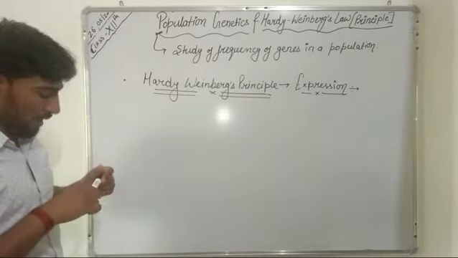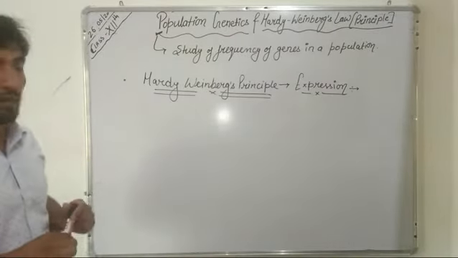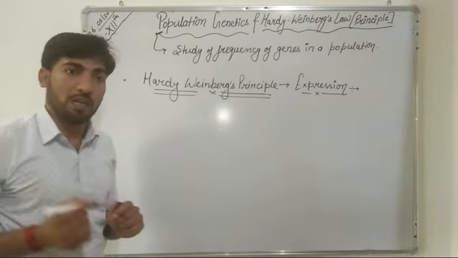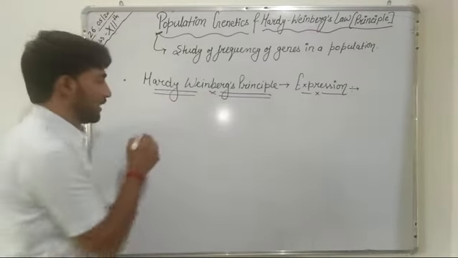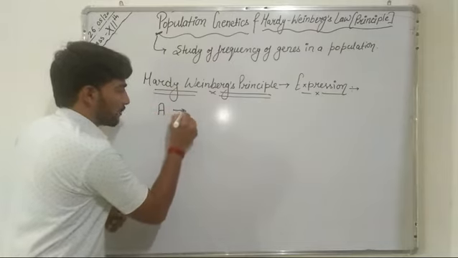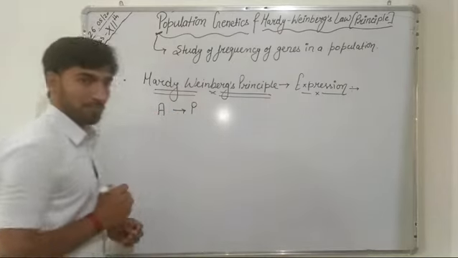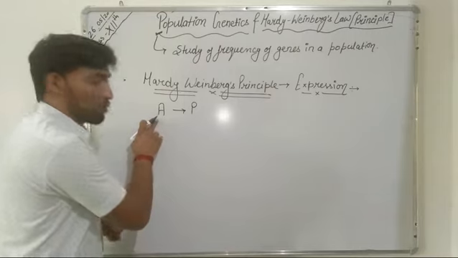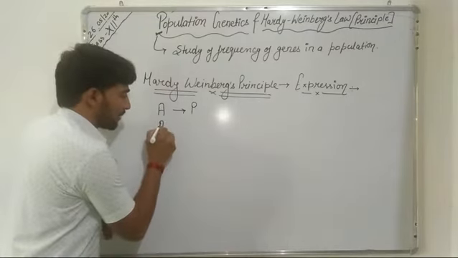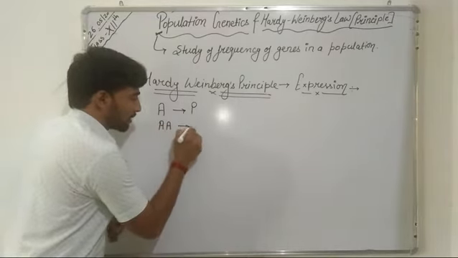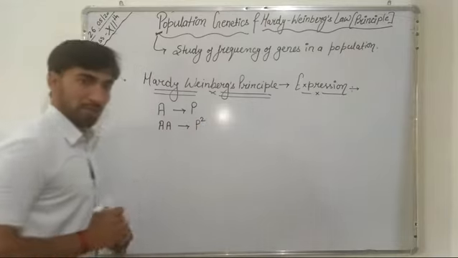Now, in expression of Hardy-Weinberg's principle, suppose a dominant allele A is represented by P, and its homozygous condition, that is capital A capital A, is represented by P square.